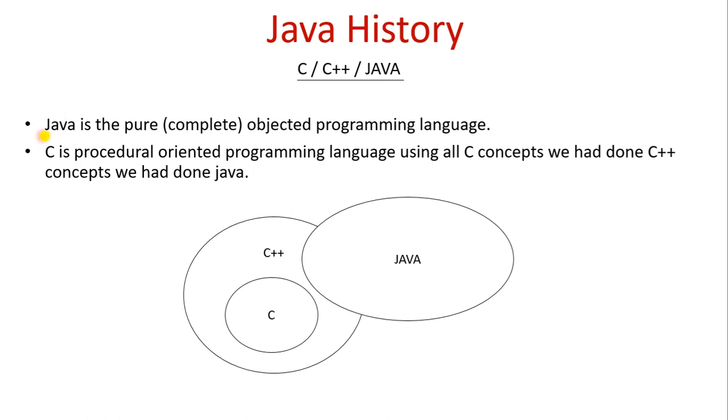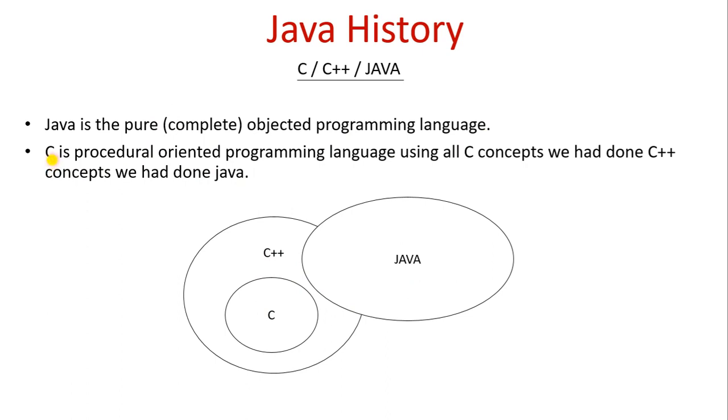Okay, let's begin. Java is pure, which here means complete, object programming language. So Java is a completely object oriented programming language. Pure means fully pure, full complete object oriented programming. So why is Java a pure object oriented programming language? Why not C++ and C?